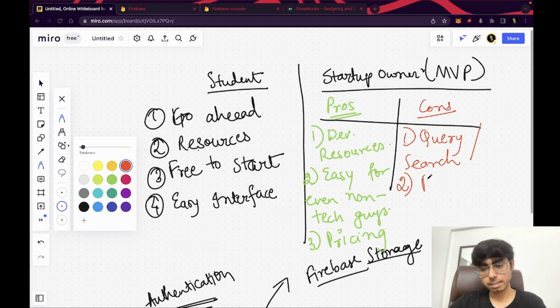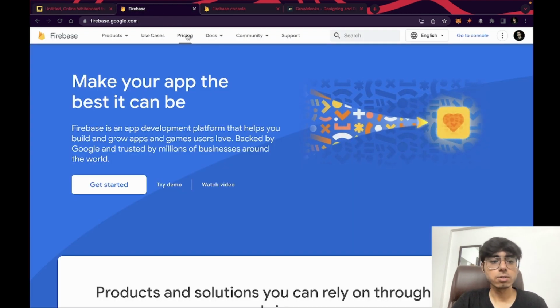Second is pricing. Yes, so if you don't want to shift your database from Firebase to a custom database, after 100,000 users the pricing really becomes high, right? So if we have come to the pricing part, let's go to the pricing part, right? So I'll go to pricing.